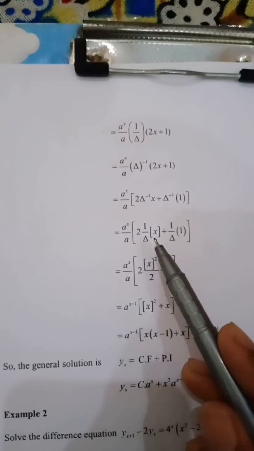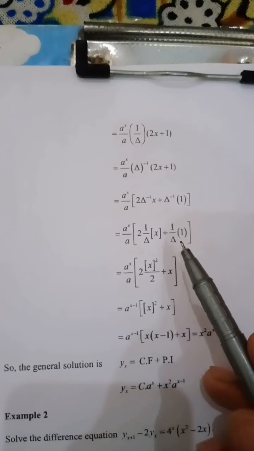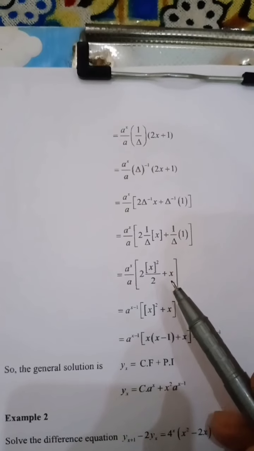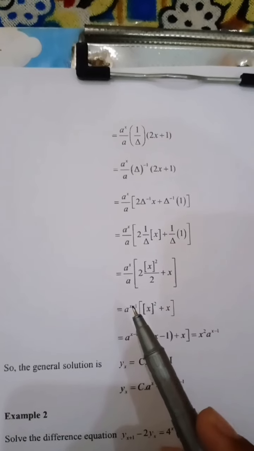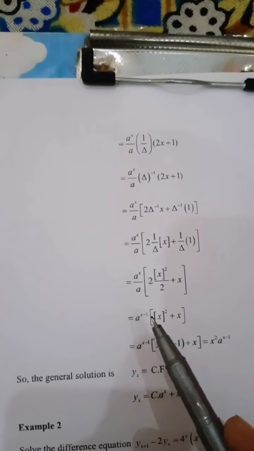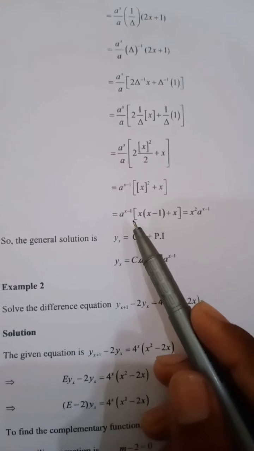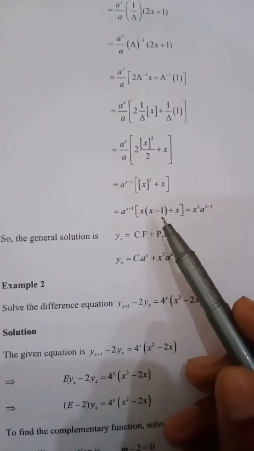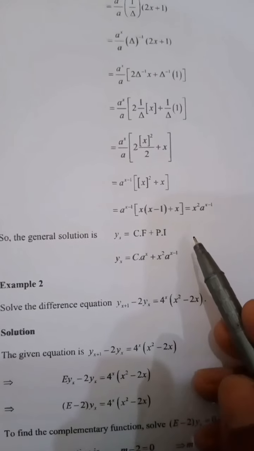We take the integration of x, which is equal to x square over 2, and the integration of the constant 1 is x, which gives a raised to power x minus 1 into (x square plus x). Now a raised to power x minus 1 into (x minus 1 plus x).